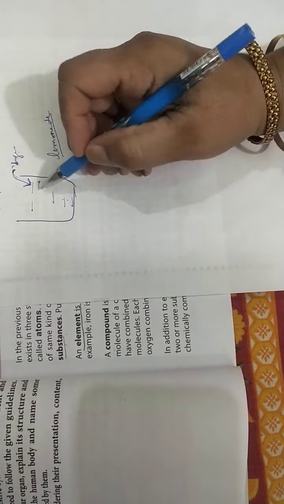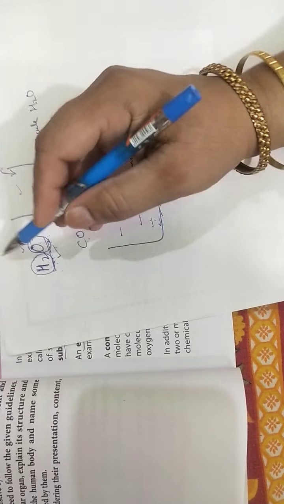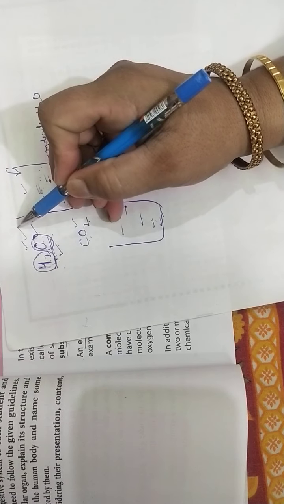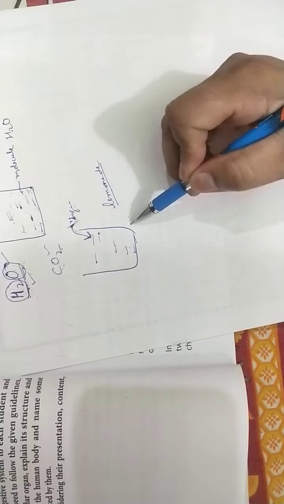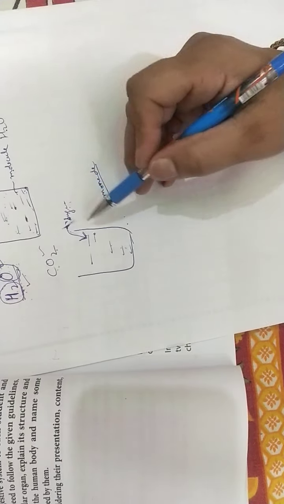The difference in compound and mixture is that in case of compound, you can't change the composition, but in case of mixture, you can change the composition, means it is according to your choice.